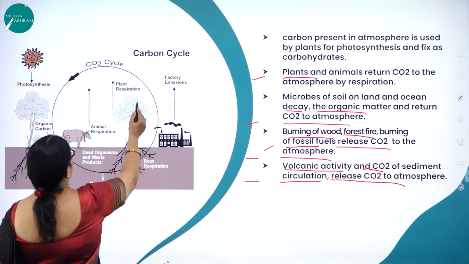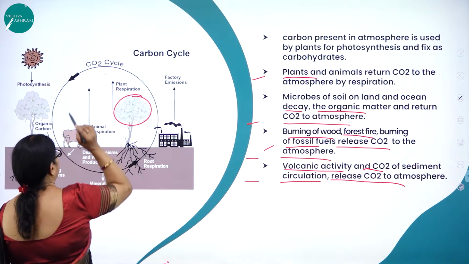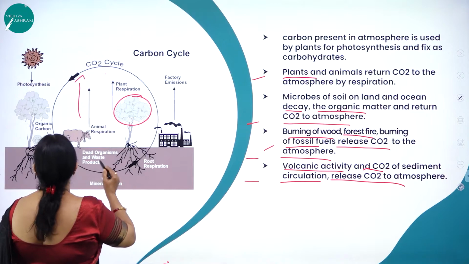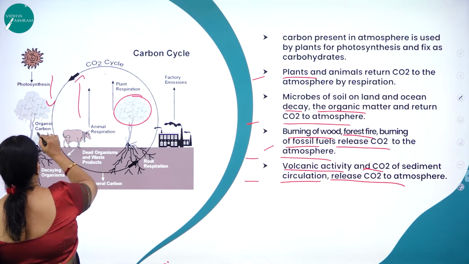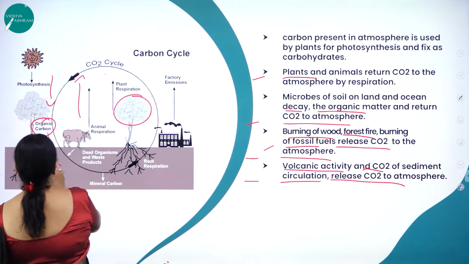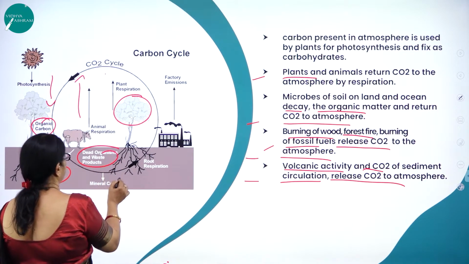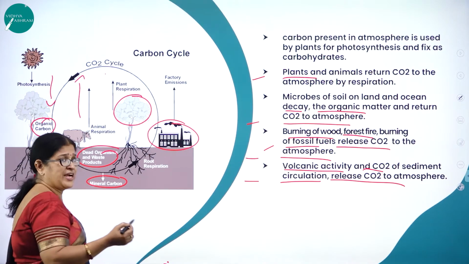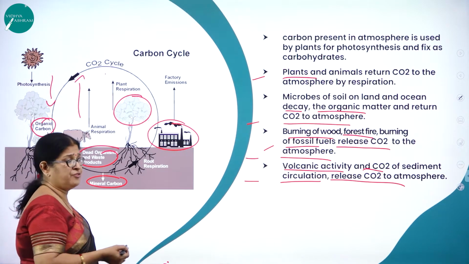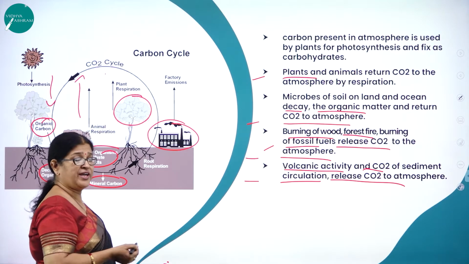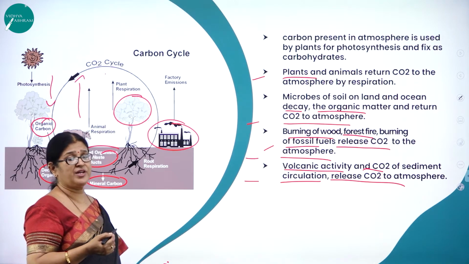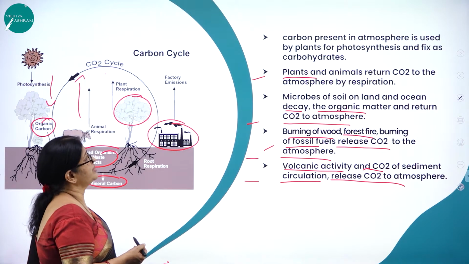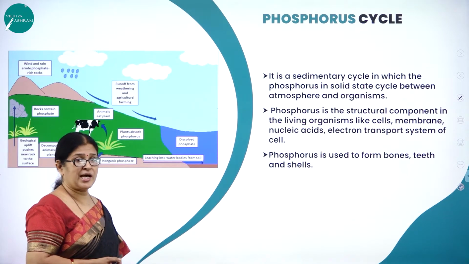So here you can see the plants through respiration release carbon dioxide. Animals also through respiration release carbon dioxide. Then they utilize carbon dioxide for the preparation of organic compounds, decaying organisms, dead organic waste. All these are sources, and even, as I said, factory emissions, burning of fossil fuels, forest fires, all these are the sources of release of carbon dioxide to the atmosphere. So that is all about the carbon cycle.